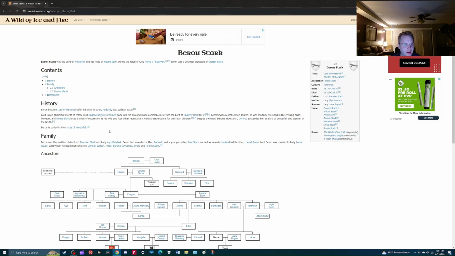Lord Baron gathered swords to throw Lord Dagon Greyjoy's armament back into the sea and made common cause with the Lord of Casterly Rock for it. Who would have thought, Starks and Lannisters finding a common goal? But that's what Greyjoys will do to you people. They will make the whole enemy of my enemy is my friend type thing. According to a semi-canon source, he was mortally wounded in the ensuing clash.